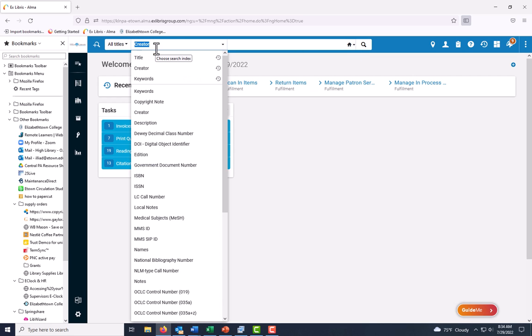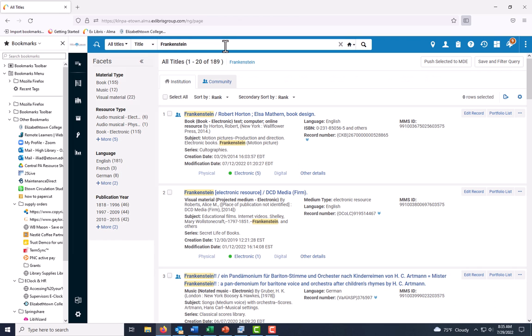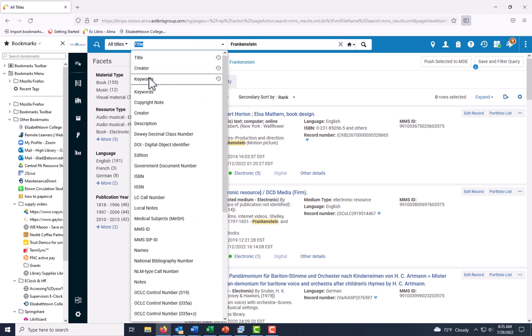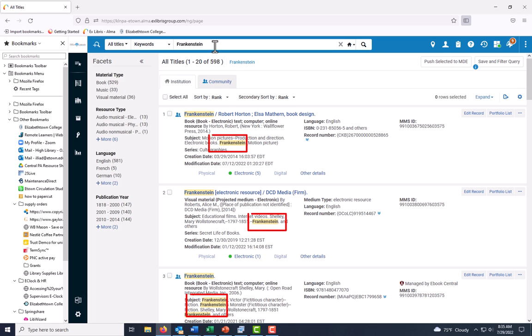You can use it to search by title, keyword, creator, or any number of other options. So a title search for Frankenstein will bring you anything that has Frankenstein in the title. A keyword search for Frankenstein will bring you sources that are tagged with Frankenstein as a keyword. As you can see, in this particular case, we get about twice as many results with a keyword search, probably because there's some scholarship about Frankenstein that doesn't use the word Frankenstein in the title.